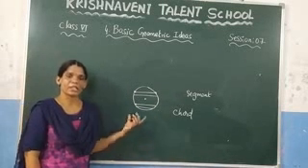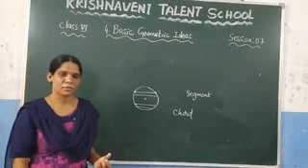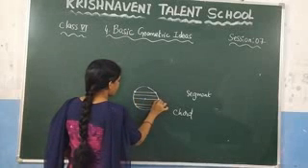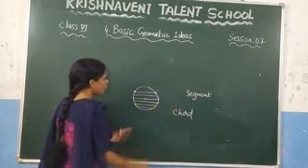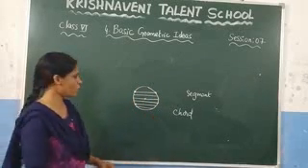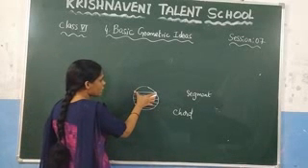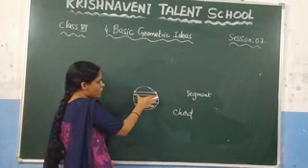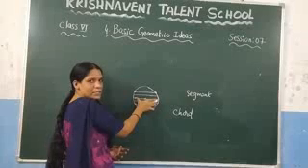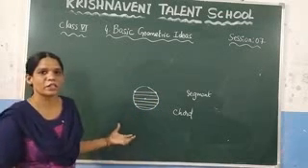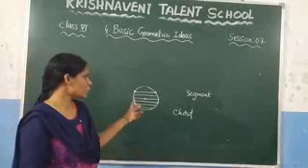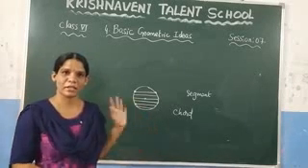And after that, is the length of the chord the same in all of them? I have drawn so many chords here. This is a chord and this is a chord. Is the length of the chord the same in a circle? No, it is not the same. You can observe that this length is smaller compared to this length. And similarly, this length is smaller compared to this one. So the lengths of the chords are not equal in a circle. That is an important point.